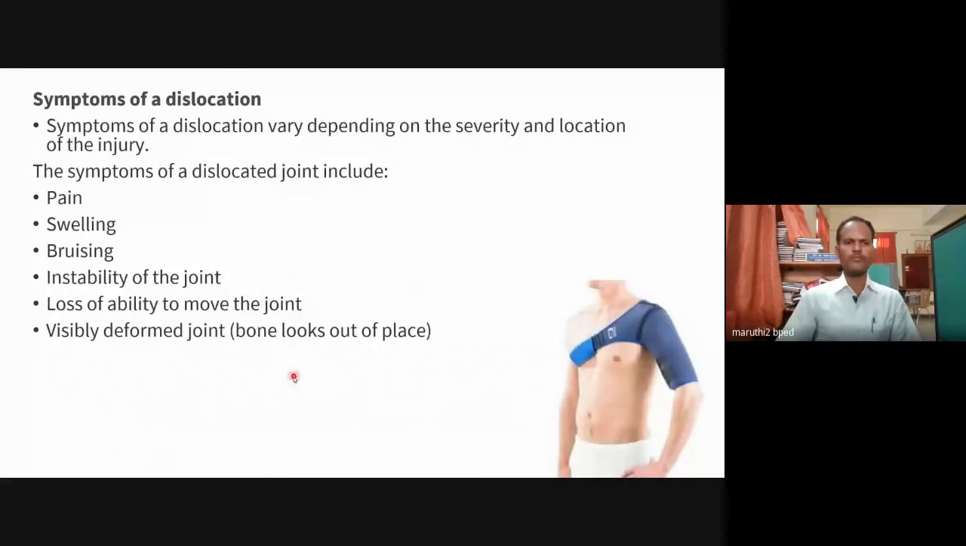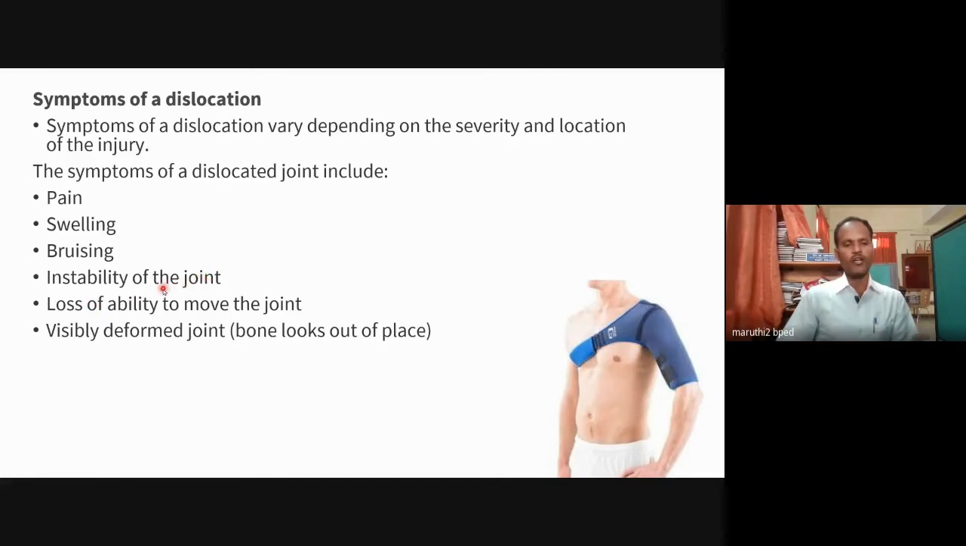What are the symptoms? Pain. Definitely at a particular point, at the time of dislocation, we have a big pain and swelling. It may have swelling. Easily we can see it, and bruising. The particular part may be reddish in color. Swelling will be there. The size of the particular joint will be very big, and pain will be there, and the instability of the joint.